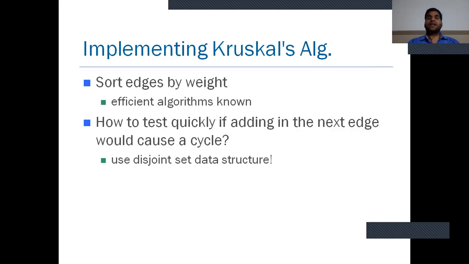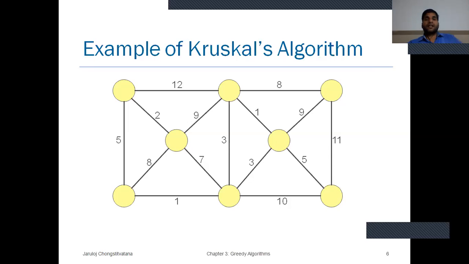For implementation of Kruskal algorithm, sort the edges by weight, efficient algorithms are known. How to test quickly whether adding the next edge would cause a cycle? Use the disjoint set data structure. Now another example of Kruskal algorithm.